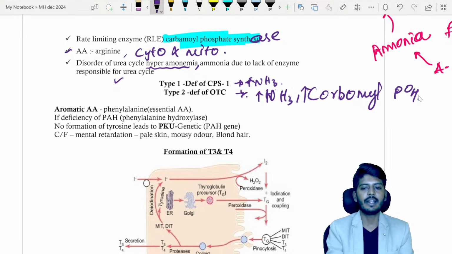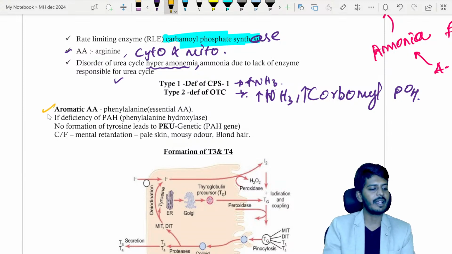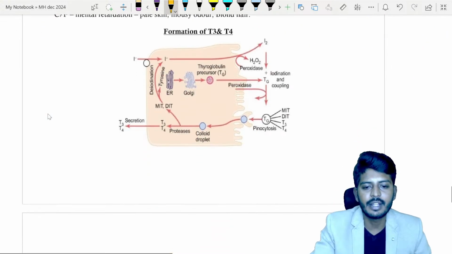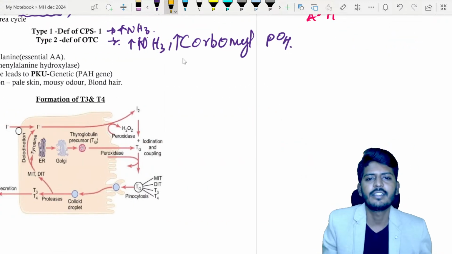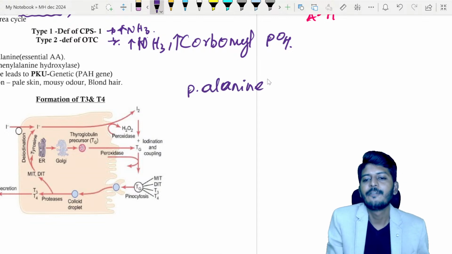Okay, let's start off with the metabolism of some amino acid. That is the aromatic amino acid, phenylalanine. Aromatic amino acid called phenylalanine. Okay, how does phenylalanine work and what are the uses of phenylalanine? Let's see. And this is a very, very important concept. So let's understand this. You have an amino acid called phenylalanine.